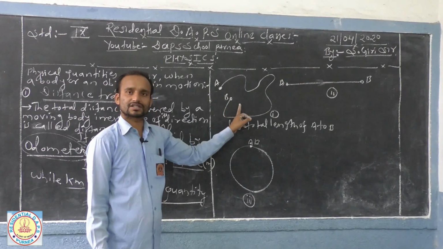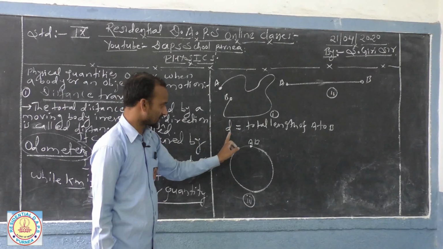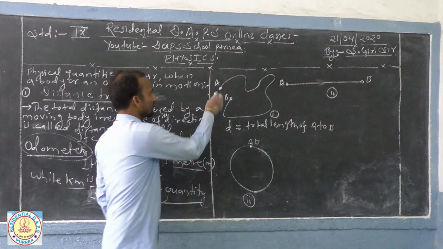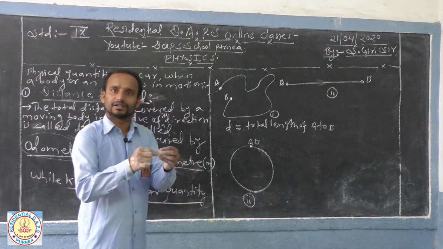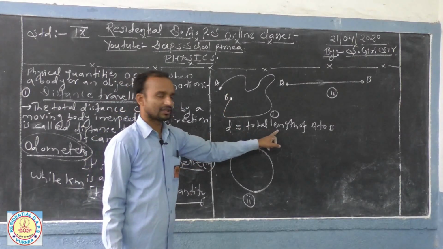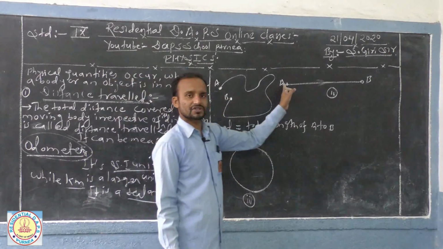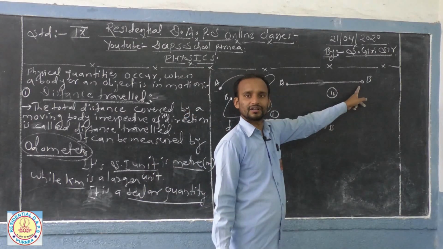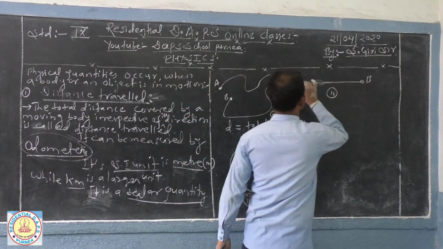For this condition, what will be the distance travelled? So distance travelled D, with no arrow sign, means it is a scalar quantity. So D equals the total length from A to B. Here you just need to measure the total length from position A to B, and it will be the distance covered or travelled by that body. Now example number 2: if a body is moving in a straight path from A to B, then the same formula, distance travelled D equals the total length of A to B or B to A.